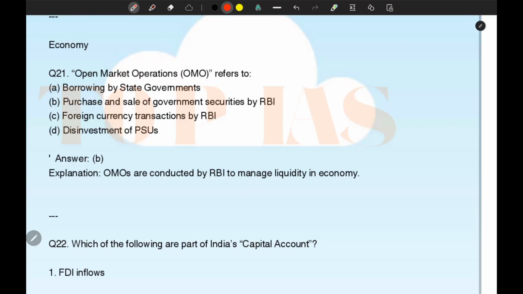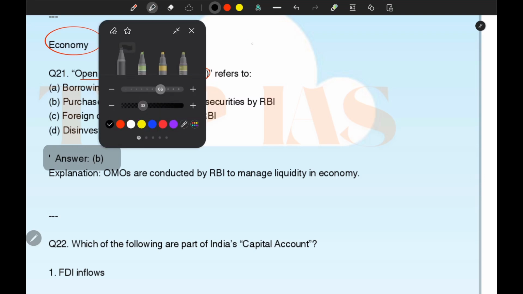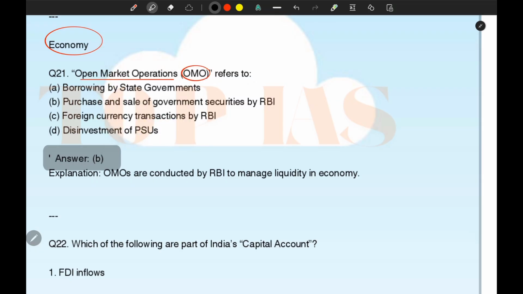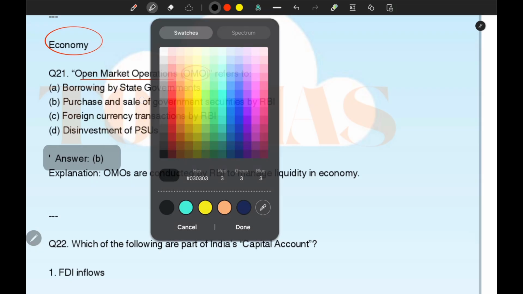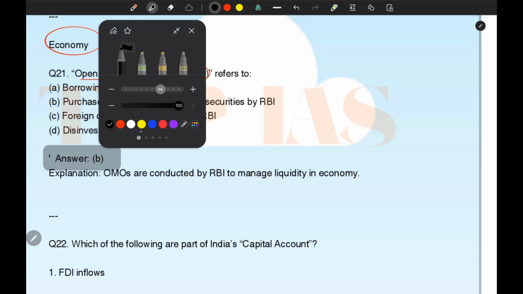Let's deal with some questions related to economy. So what is open market operation? I am hiding the options, but no need, you have already seen that. But do it by yourself.